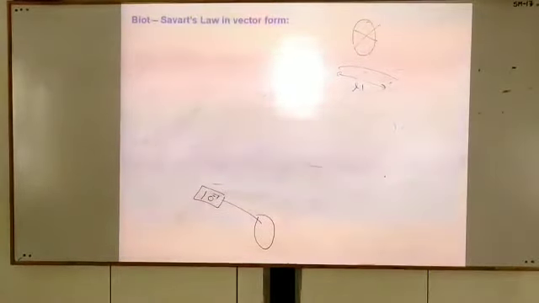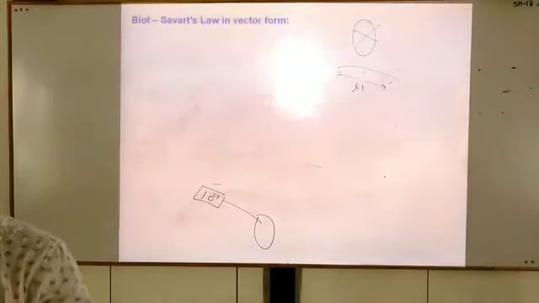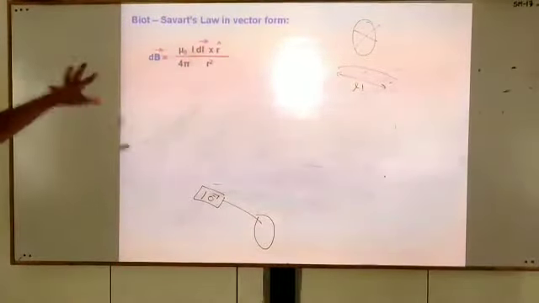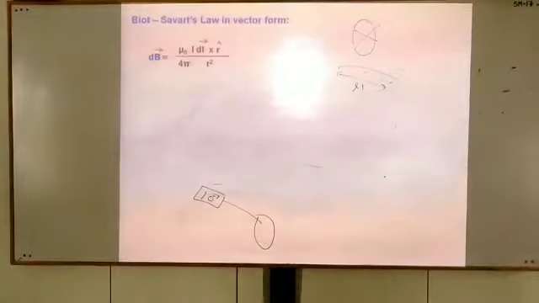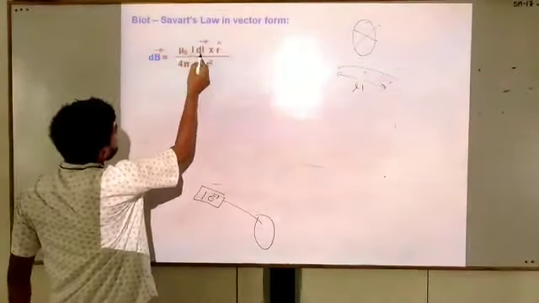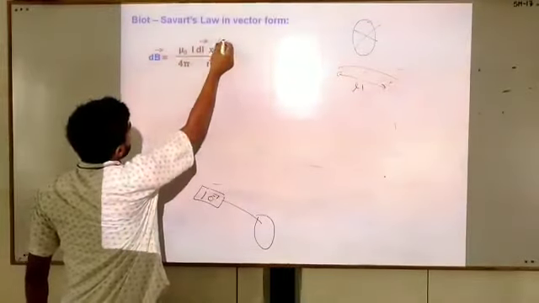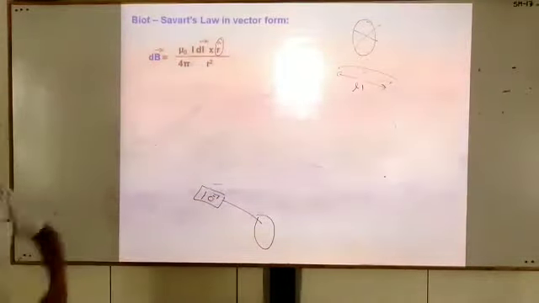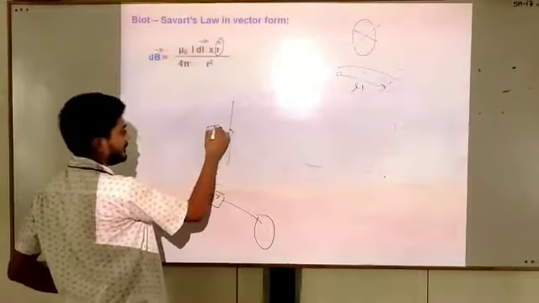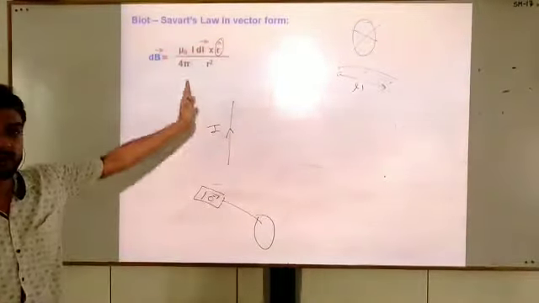Now students, the Biot-Savart law in vector form. We write this law in vector form because magnetic field is a vector quantity. Here we are writing mu naught upon 4 pi I dl cross r. We are using a unit vector r cap, because let us see here, current is in the upward direction.